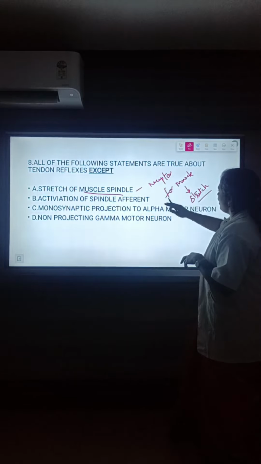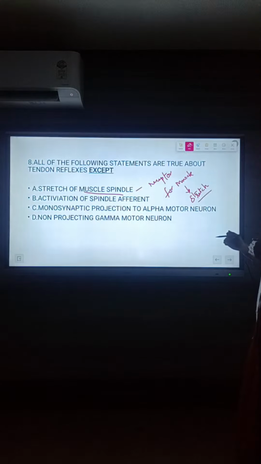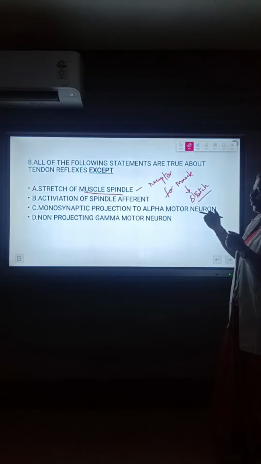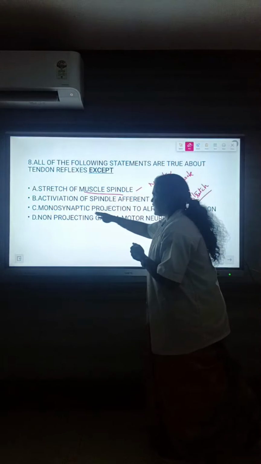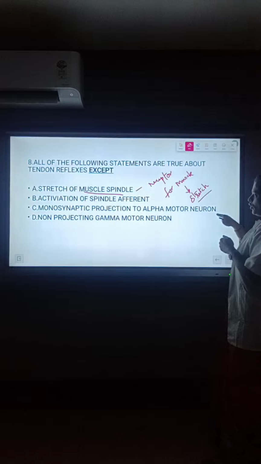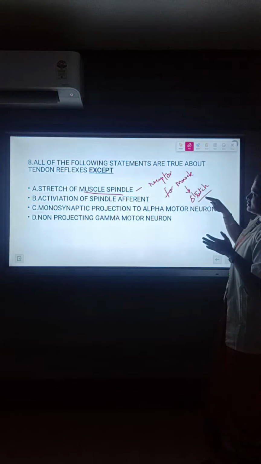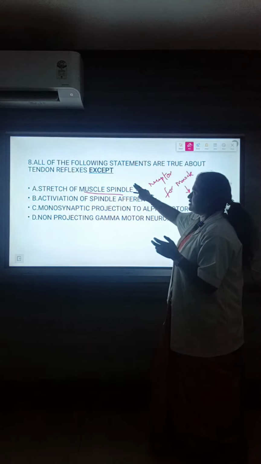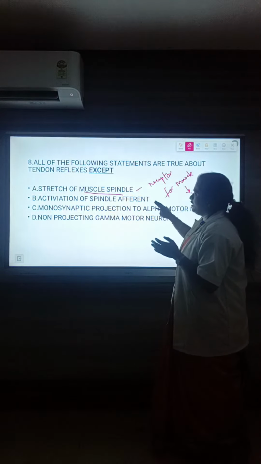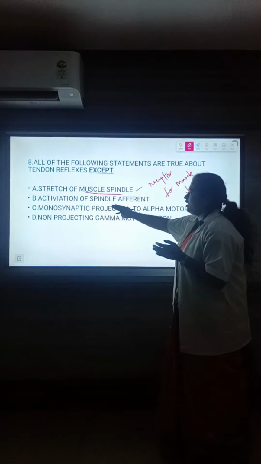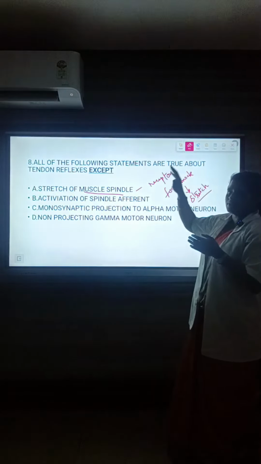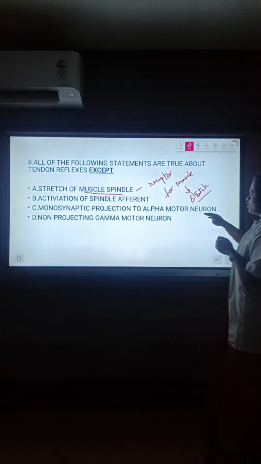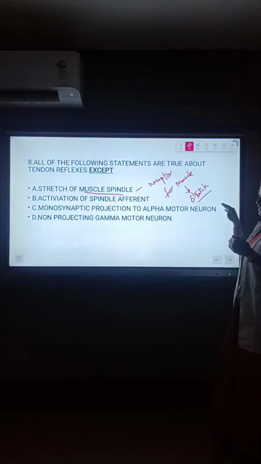It then projects to the interneuron with a monosynaptic projection to the alpha motor neuron. So this is a chain, a reflex mechanism. First, the muscle spindle senses the stretch. Then the information goes to the posterior horn, is perceived in a higher center, and projects through the interneuron to the alpha motor neuron and the corresponding muscle.